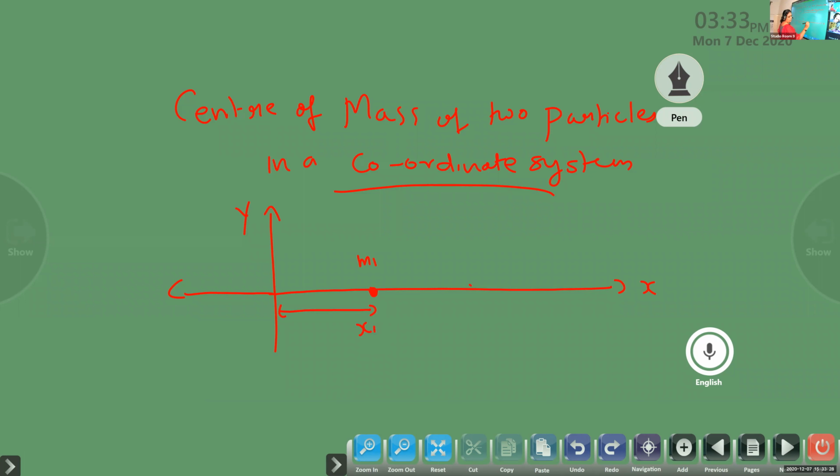Similarly, another particle m2, and from the center of the coordinate system, that is the center of the mass system, it is x2, the distance. This is the center, O. We can represent m1 as A and m2 as B. So the two particles in this system are lying on the same line, but at different distances.